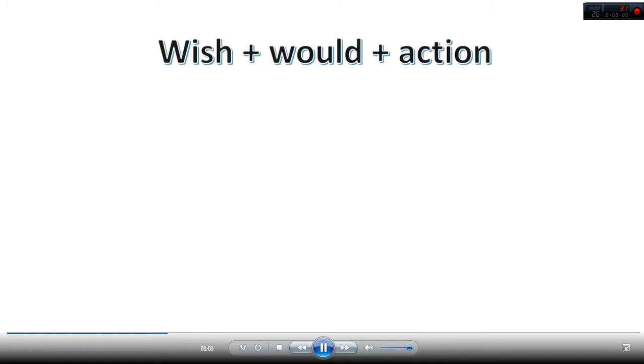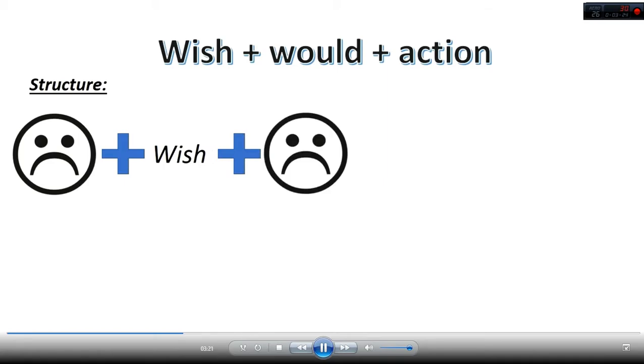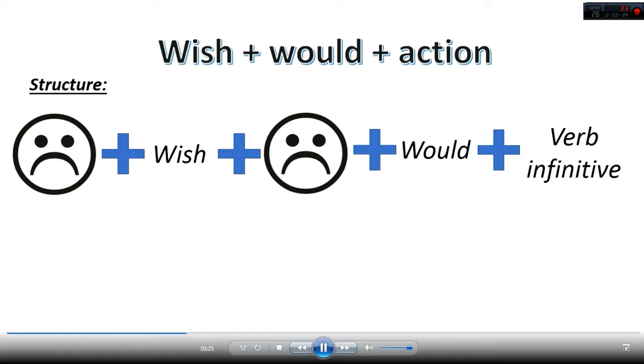Then we can use wish and would. When we use wish and would, it is to express displeasure or irritability about something that actually happens and probably can be changed. The grammar is subject plus wish plus a secondary subject plus would plus a verb in infinitive plus a complement.